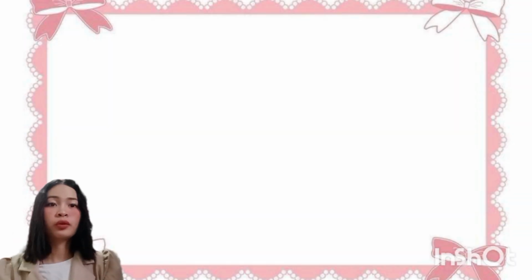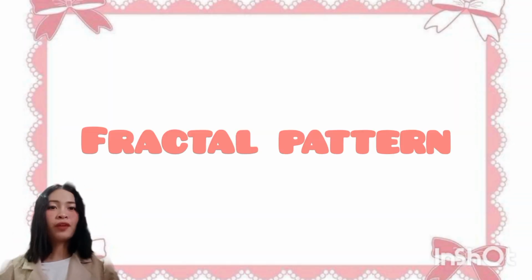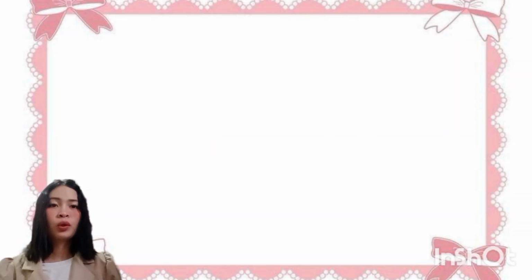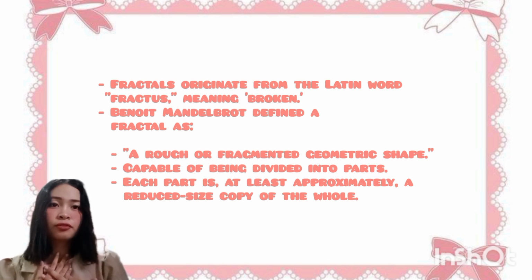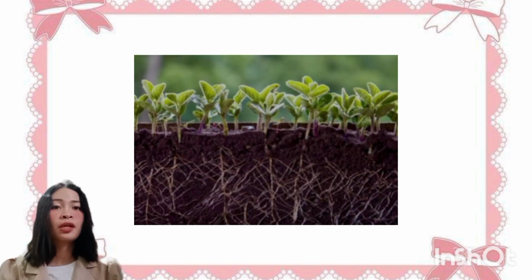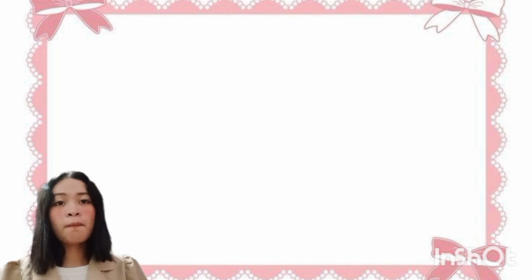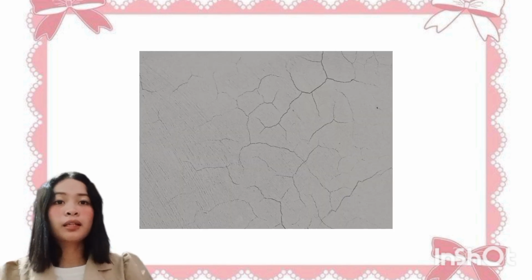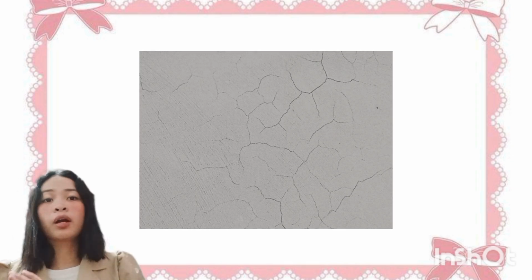Number two, fractal. When we say fractal, even though you cut it in half, it will stay the same, but the size is not. For instance, the tree. You will cut the branch of the tree, but it will still resemble the tree. An example for fractal is the roots. I choose the crack of our